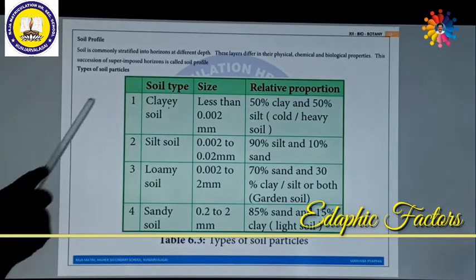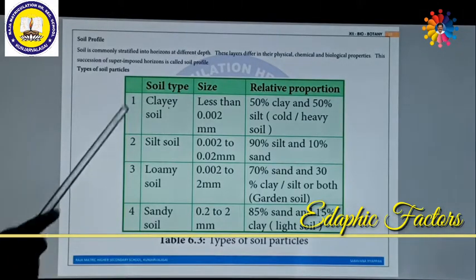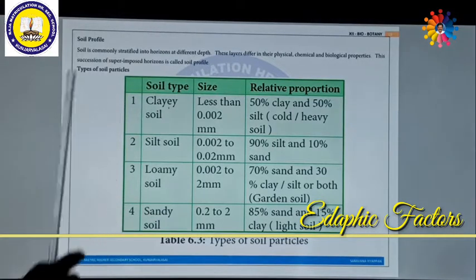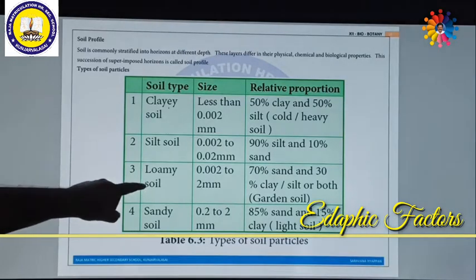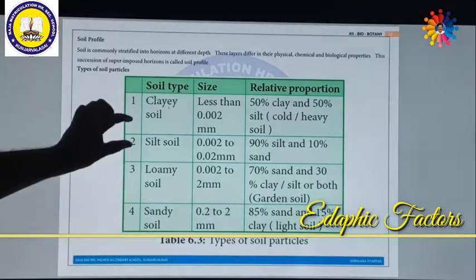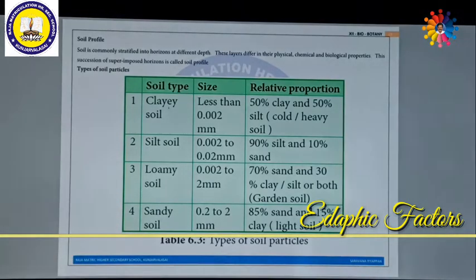They are called clayey soil, in Tamil we call it kaliman. Then silty soil, loamy soil. The 4th one is sandy soil, manal. Loamy soil is very suitable for agricultural growth of plants. So that is why it is also called garden soil. The sandy soil is also called light soil. Silt means a lot of granules of silica might be there. These are called silt soil.